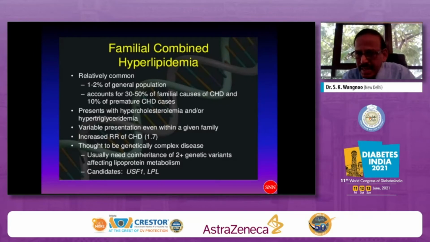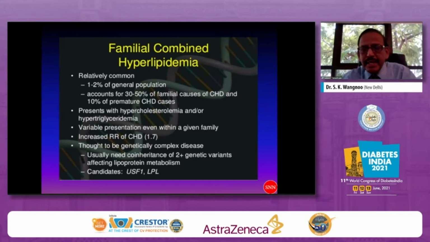So it can present as hypercholesterolemia or it can present as hypertriglyceridemia or both. Variable presentation even within a given family. That's what we have seen. One patient is having only the lipoprotein(a) over and above, rest of them are all not having. Increased relative risk for coronary artery disease 1.7.